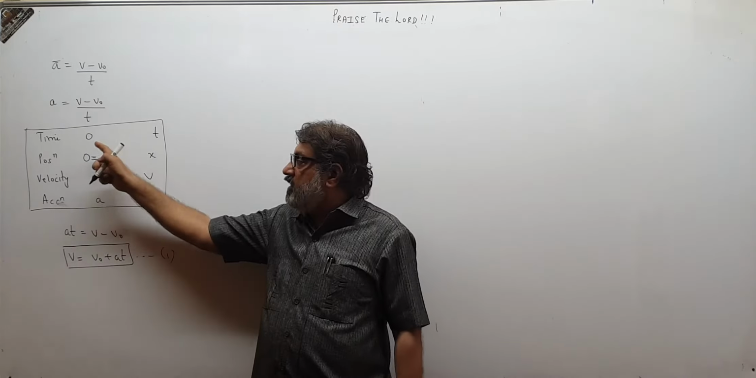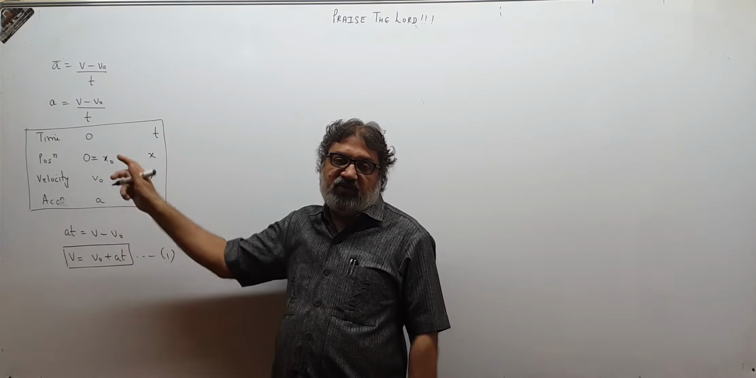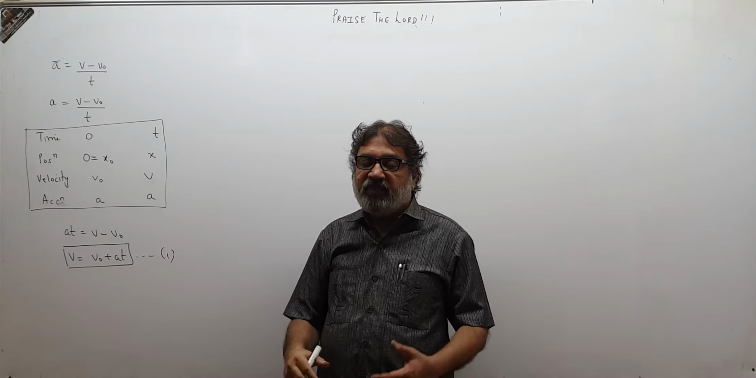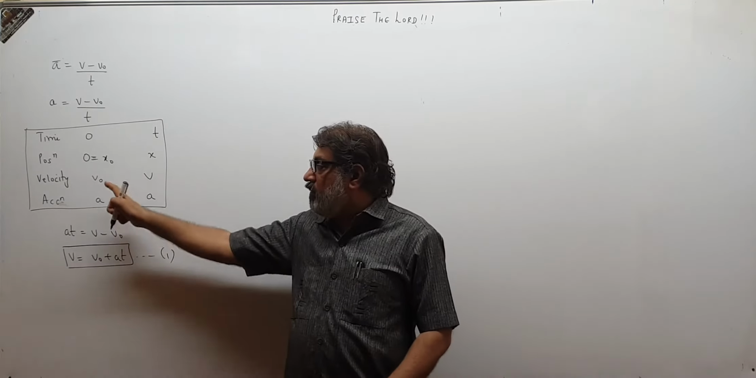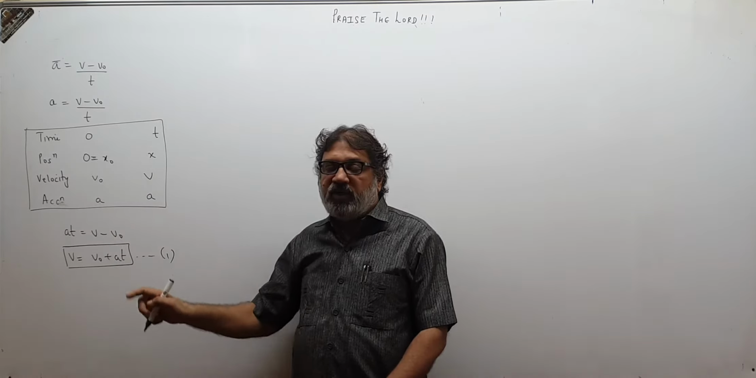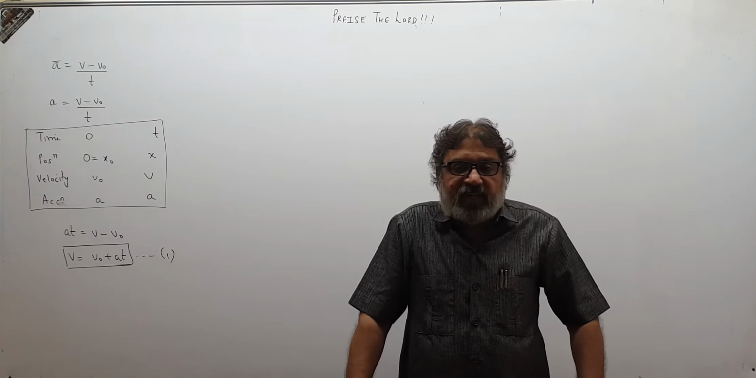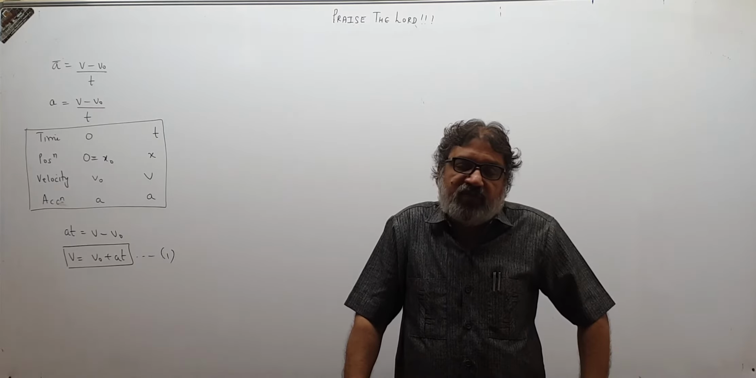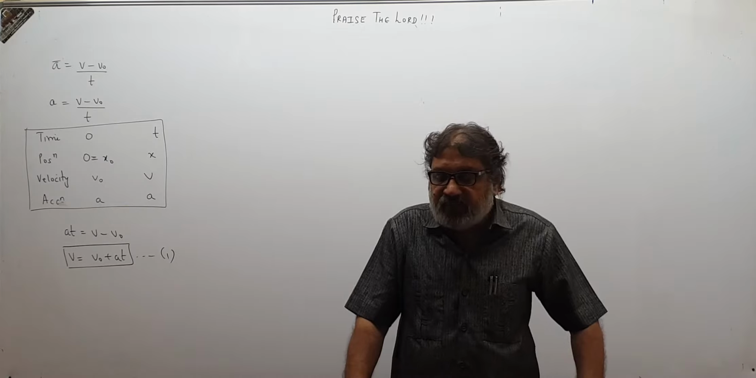So this is t1 and this is t2. The time taken is t2 minus t1, so t minus 0 means t. So t is actually the time interval in which the velocity changed from vo to v. This is very important to understand. t is not the instant of time. It is the time interval in which the velocity is changing from vo to v. Please remember again and again.